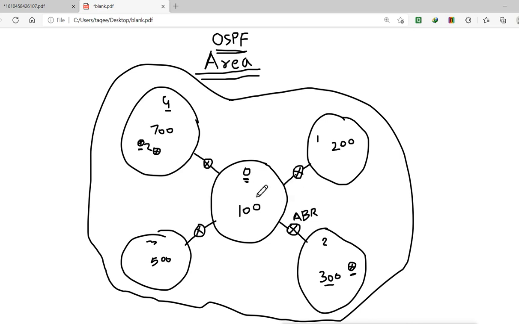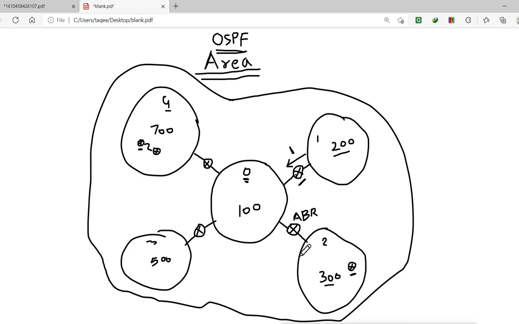Now, if we do the summarization, I will summarize these 200 networks here. The summarization will not happen automatically, so we have to work it out on paper, and on the router which is connecting the two areas, we configure that summarized address. So when this router sends information from this side, it will say I have only one summarized address, only one.